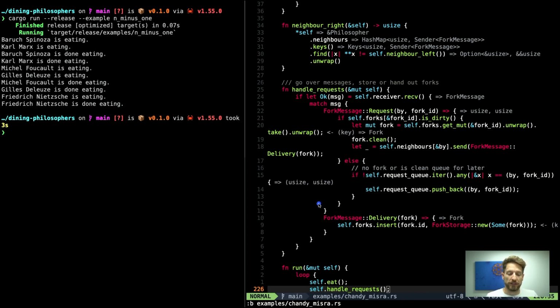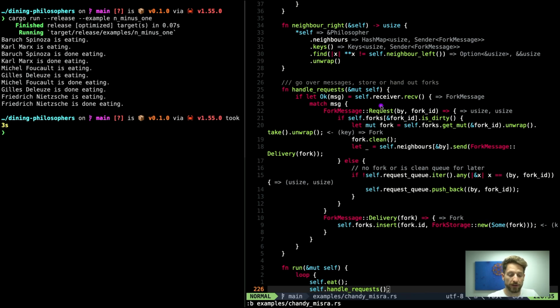Let's quickly go over the delivery. That's the easier code, right? The delivery holds a fork for us. All we have to do is insert into our B-tree map a fork at this ID location, and we use our fork storage to create a new fork that we actually hold. So we use some fork as the argument to our constructor.